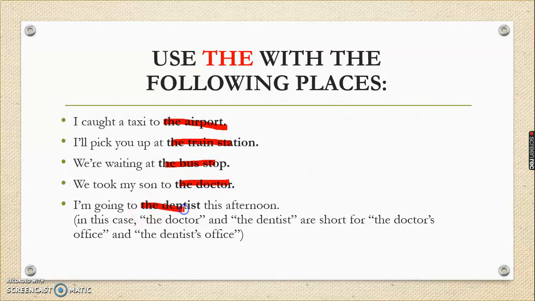I'm visiting the dentist. So why are we saying this? Because in all these cases, the doctor, the dentist, they are short for the doctor's office and the dentist's office. Here also, the airport is a place where the planes are. The train station, again, we are talking about the station of a train. So that is why we have used the. This is how it becomes specific, and that is why the is used.